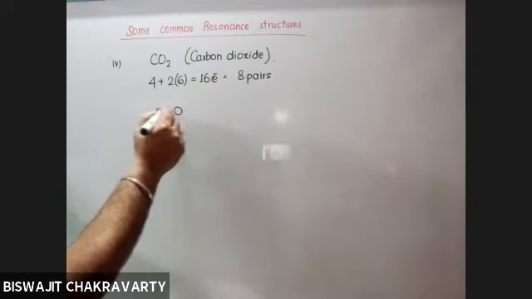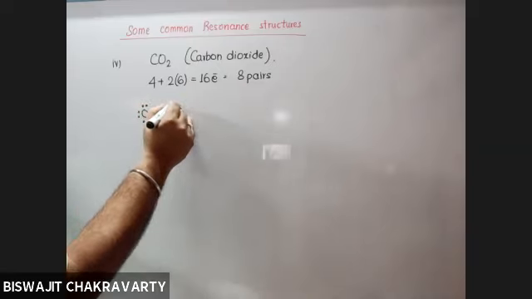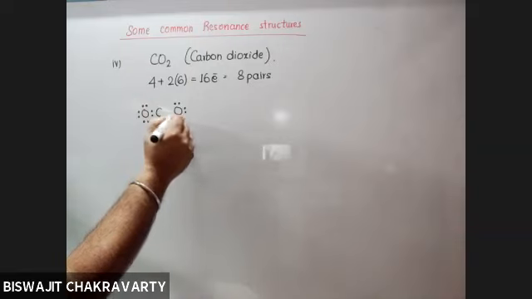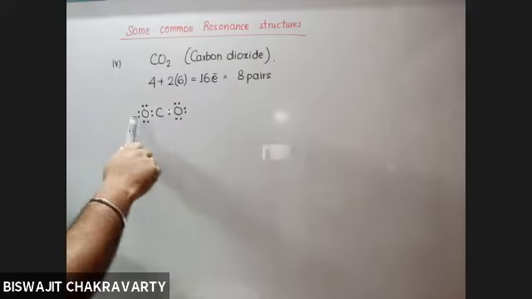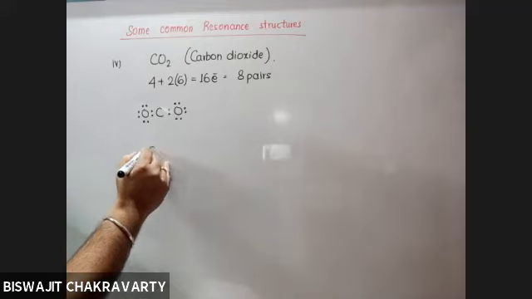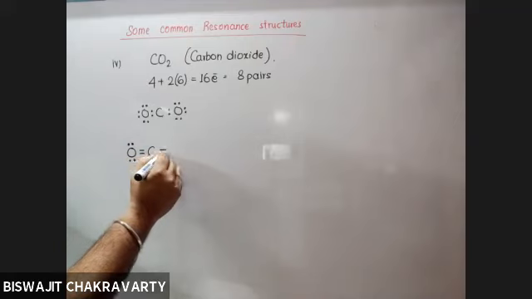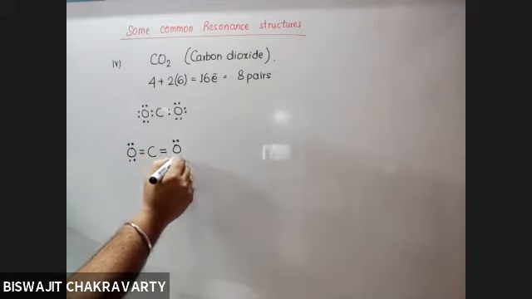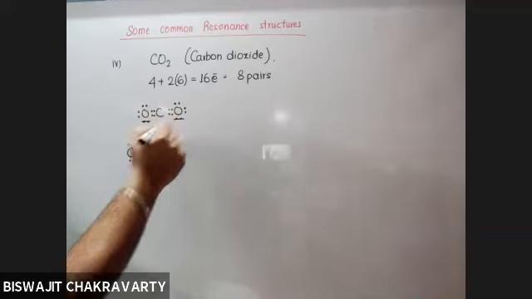When you put in 8 pairs to complete the octet of oxygen, we see that carbon has an incomplete octet. And we can complete the octet by doing 2 things. Either you cancel off 1 pair from both the oxygen atoms. So in that case, you will get this structure. I'm canceling off this, canceling off this, and putting the electrons in between. So you get this.